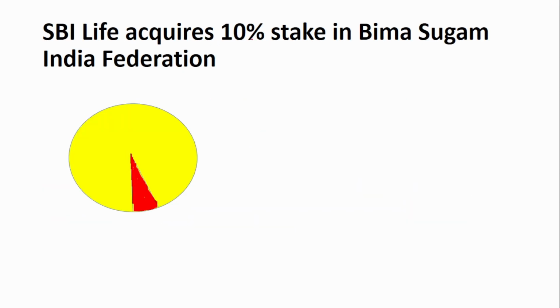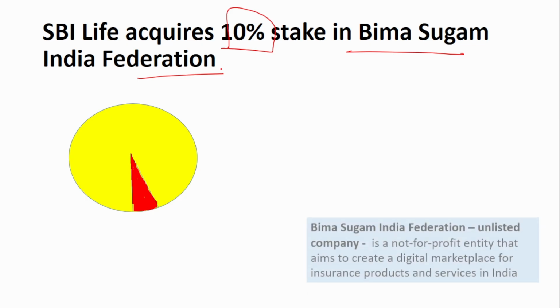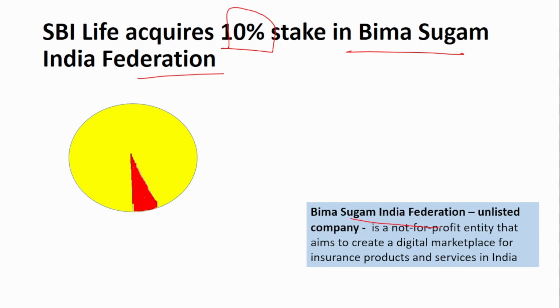Next is SBI Life acquires 10% stake in the Bima Sugam India Federation. So what is this Bima Sugam India Federation? It is a not-for-profit company. It is an unlisted company. It is a digital marketplace for providing insurance products and services. It aims to create a digital marketplace for insurance products and services in India. So all the insurance products and services of various companies will be available in this Bima Sugam India Federation.